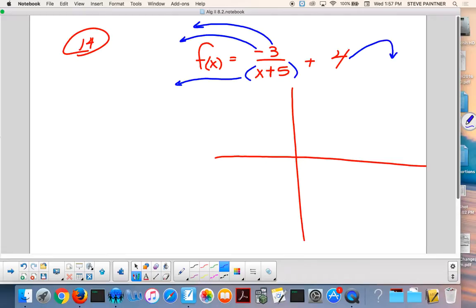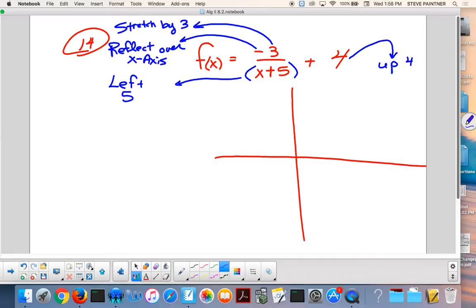So what does the x plus 5 mean? Left 5. What does the plus 4 mean? Up 4. What does the 3 mean? That's a stretch. Stretch by 3. What does the negative mean? This is your reflection. Reflect over what though? The x-axis. We always reflect over the x-axis in Algebra 2. Got it?